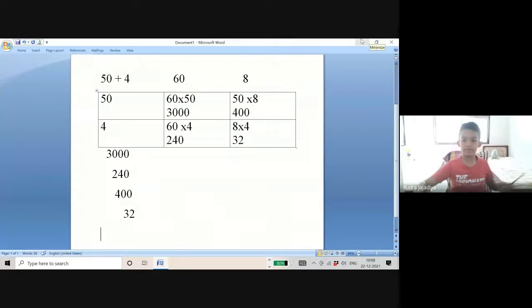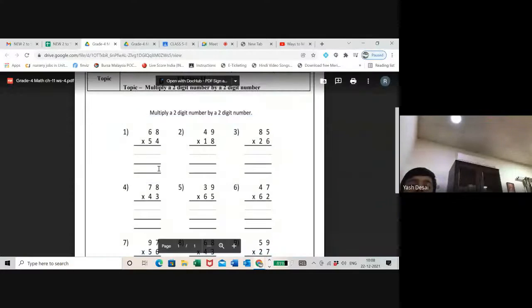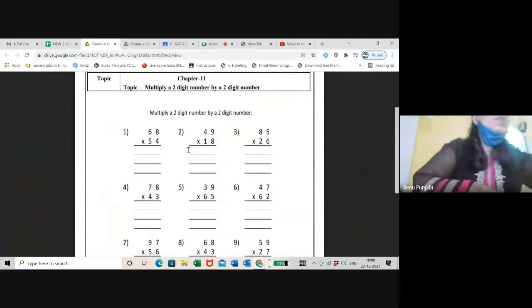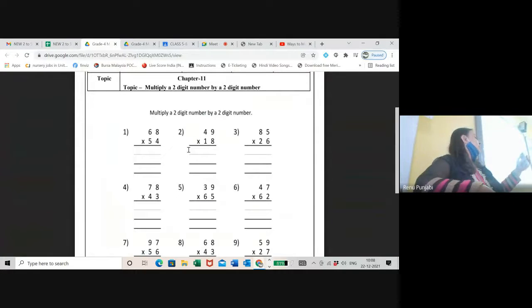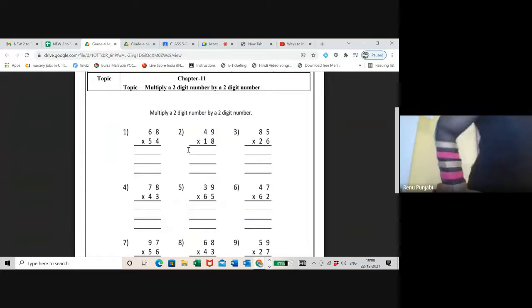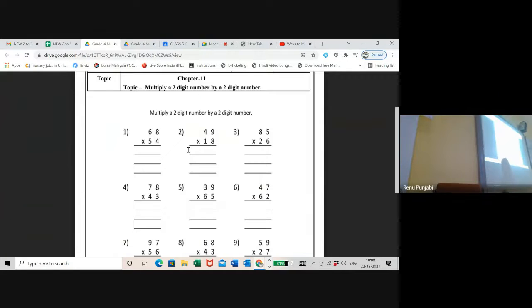Yes, ma'am. So the second question. This is the second one now. Please solve this. You have to do 5 sums only. I will do it here on the board also for the students.